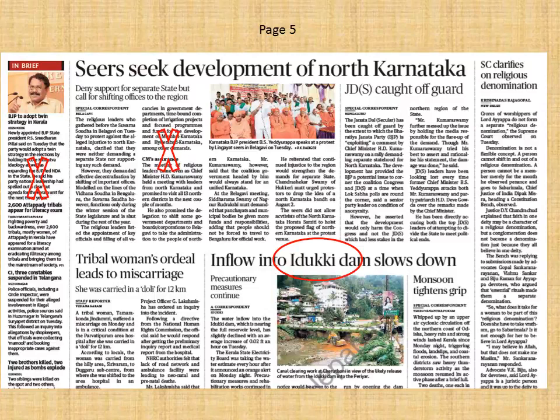CS seeks development of North Karnataka. Again, this news is not important. This is a political news or maybe a religious news, so you do not need to go through this article. Tribal woman's ordeal leads to miscarriage. Again, a news related to an individual, need not go through it. Supreme Court clarifies on religious denomination. Again, this article is not very important.